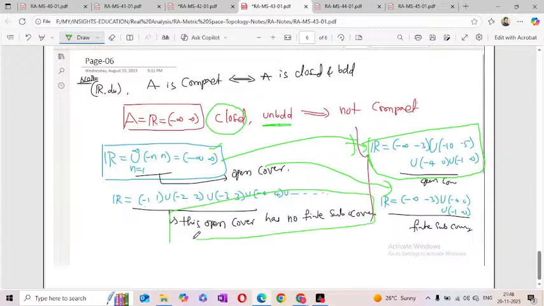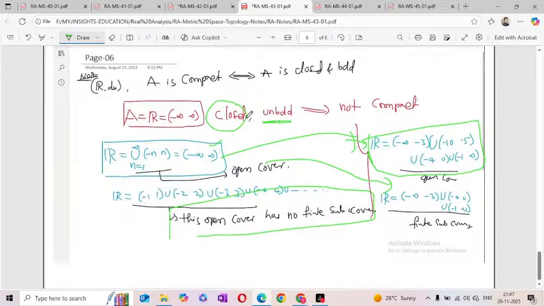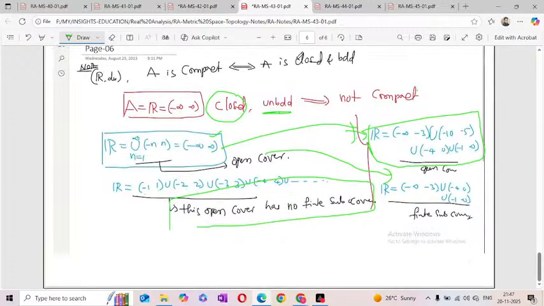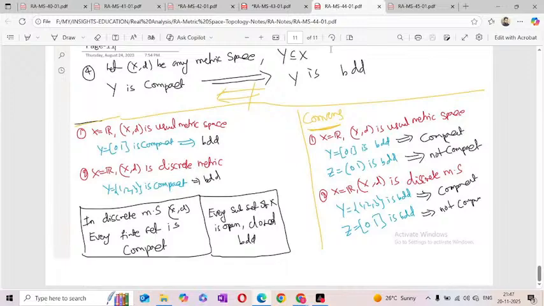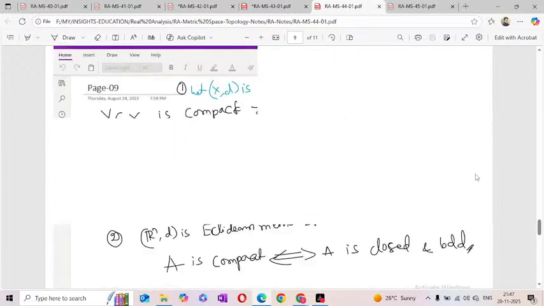Okay, that means if even one of the open covers has no finite subcover, we call that not compact. That is the conclusion. So if it is closed and bounded, that is compact. If it is unbounded, not compact. If it is not closed also, not compact. So like that you can easily identify. Okay, now this one is related to compactness.